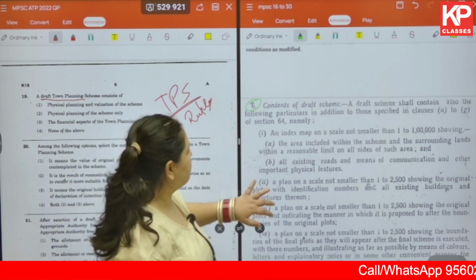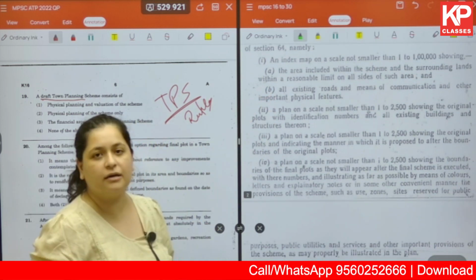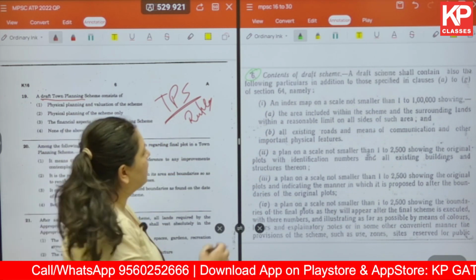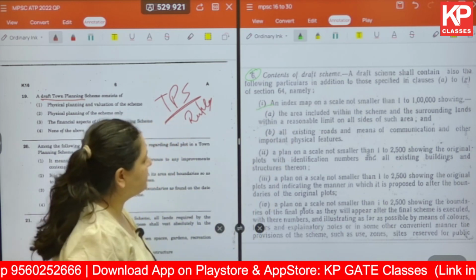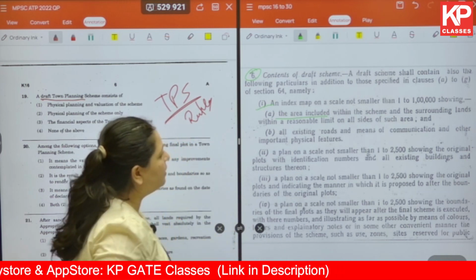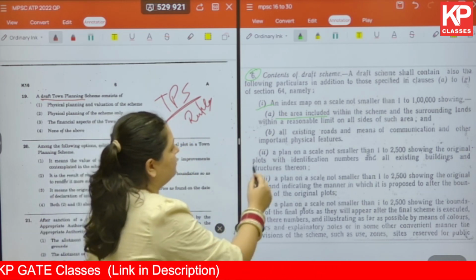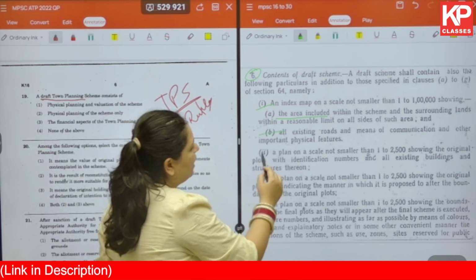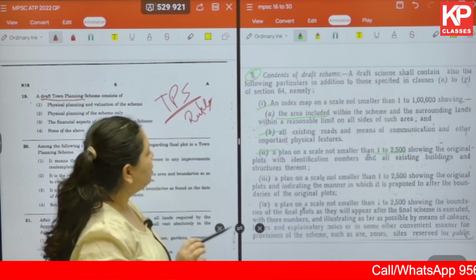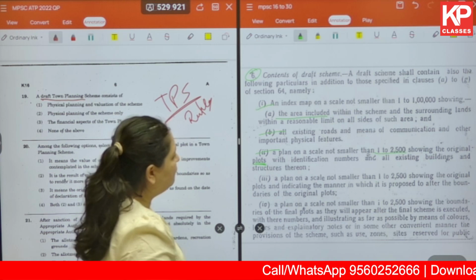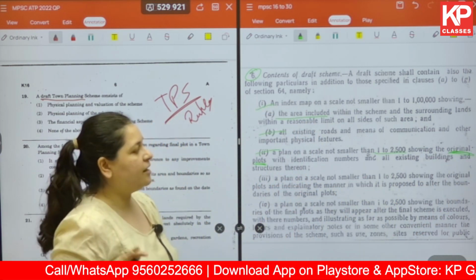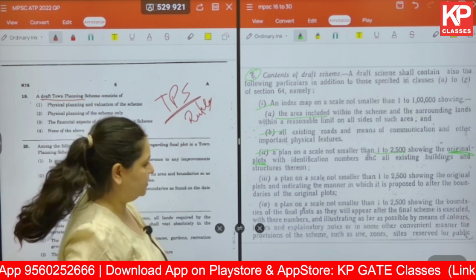Okay, it gives you a list of n number of things that you have to give in the draft scheme. So an index map on a scale, and the scale is mentioned, area included within the scheme and surrounding lands within a reasonable limit, all existing roads, a plan on the scale of not smaller than 1:2500, showing the original plots with identification numbers, and all existing buildings and structures thereon.